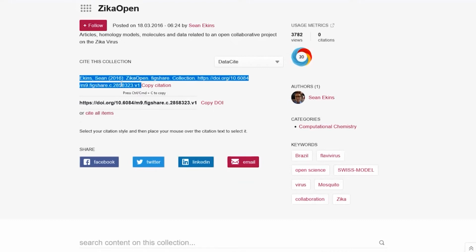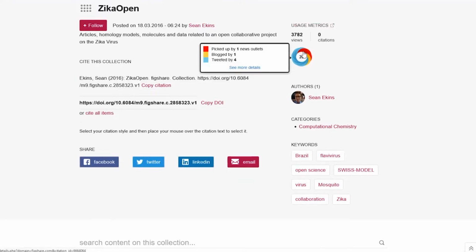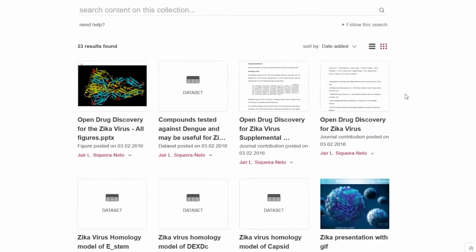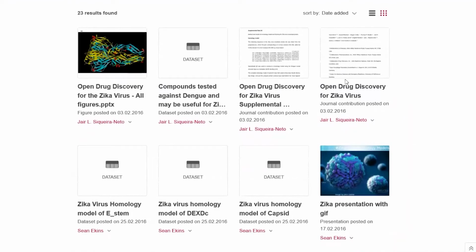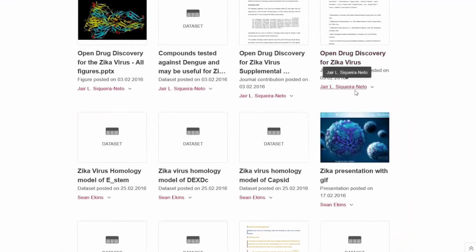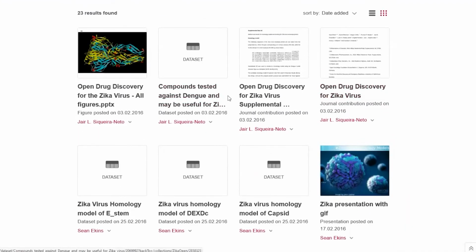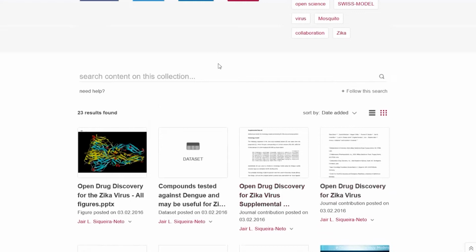So the collection itself receives a DOI. The collection itself can be cited properly. And because of that, it can have its own citations. It can have its own altmetric badge. So its attention can be tracked across the internet. But as I scroll down, we see all the items that are part of this collection. So these are all individual records. They could have 0 to many files in them, but they're all in one place. And we could cite basically all of these together by citing this collection.